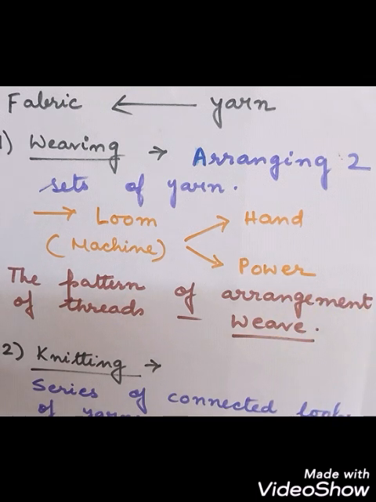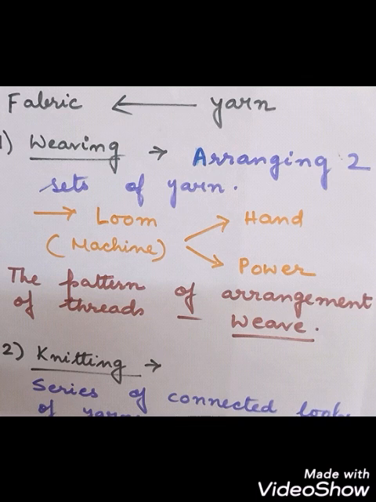There may be various patterns of weaving, and this pattern is called what? Weave. So what is weaving? This involves the arrangement of the yarns, and then that requires what? A machine, which is called the loom. How does this loom operate? By hand or by power.